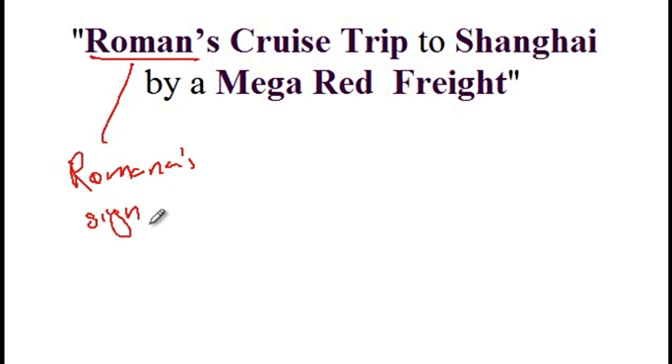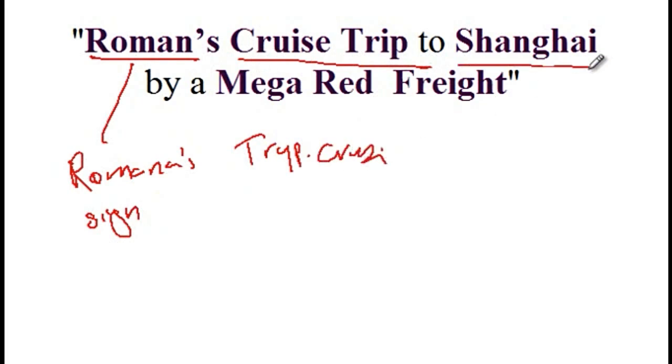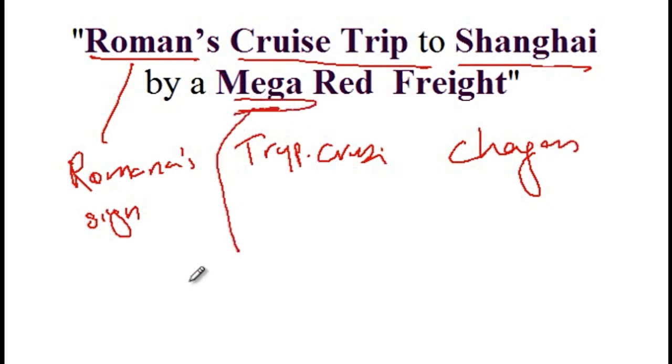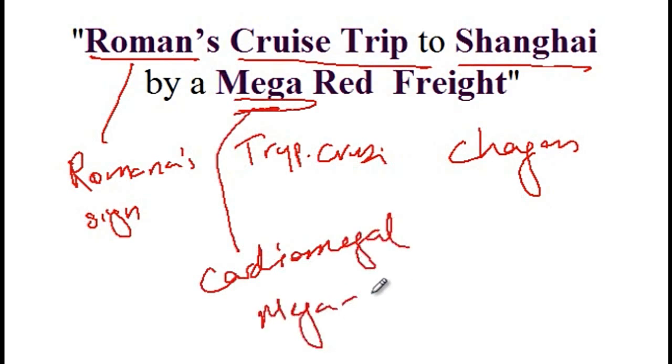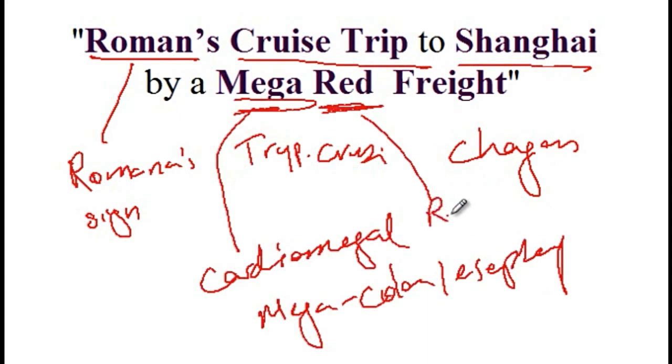sign, which means that there is swelling around the eyes. Cruise trip goes for Trypanosoma cruzi infection. Shanghai goes for Chagas disease. Mega goes for cardiomegaly, megaesophagus, as well as megacolon. So megacolon and megaesophagus. Red goes for the Reduviid bug. And then Fleet goes for the treatment, which is by nifurtimox for this patient.